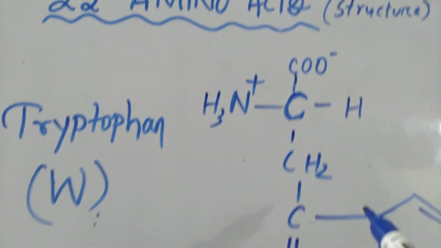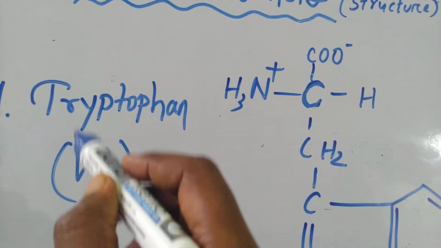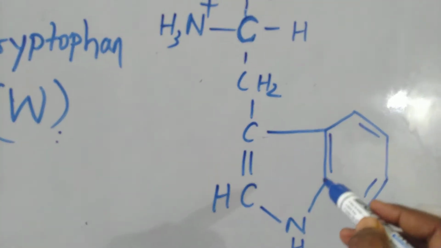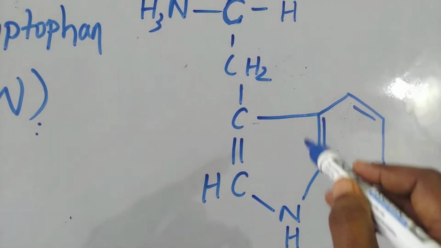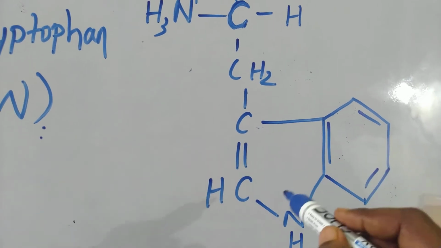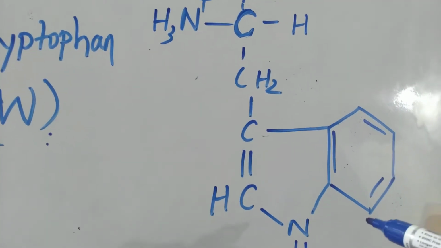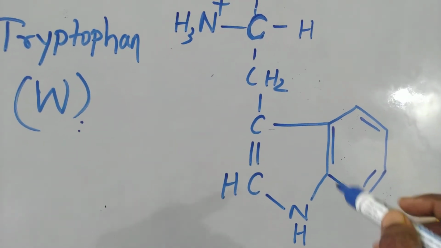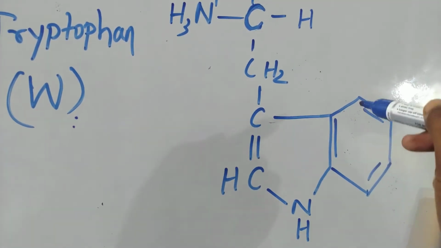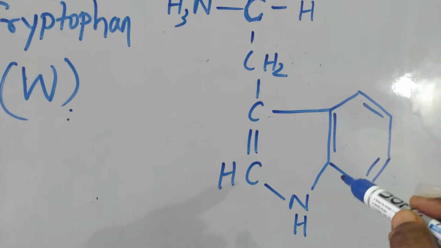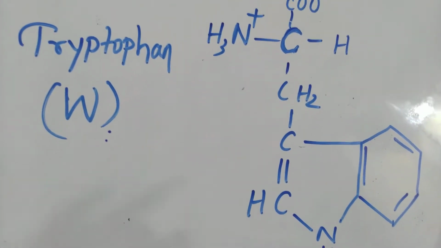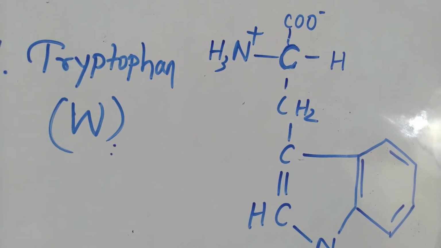And the structure is again, it's an aromatic amino acid, so it must bear some aromatic compound, like two rings connected to the central carbon atom. So that's why this is an aromatic amino acid which contains at least 1, 2, 3, 4, 5, 6, 7, 8, 9 carbon atoms plus one nitrogen group. So you have to remember this structure in this way.